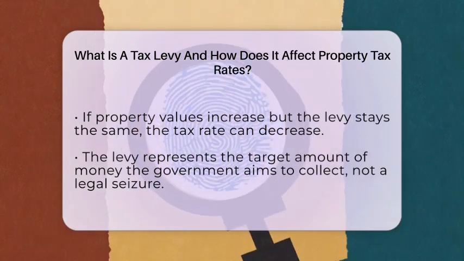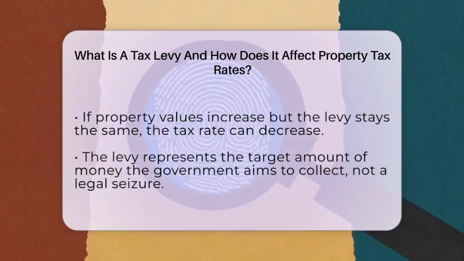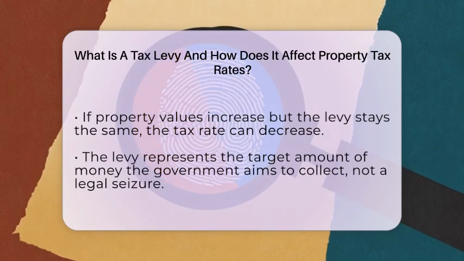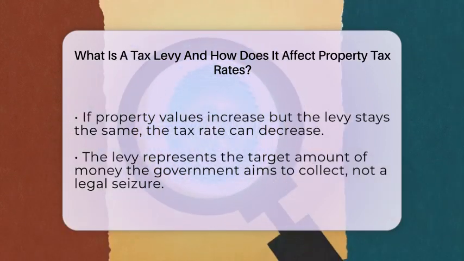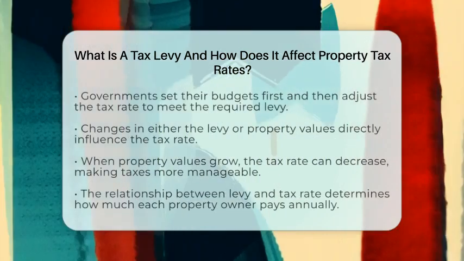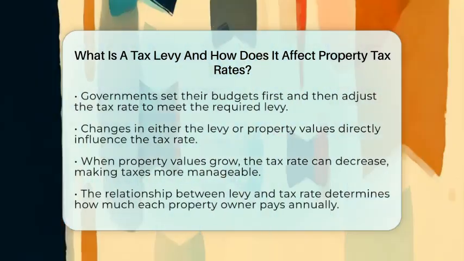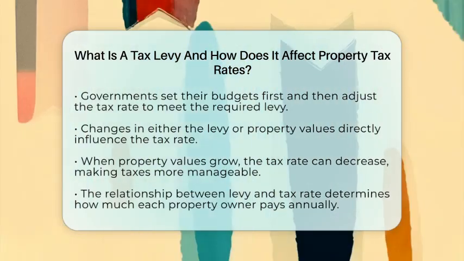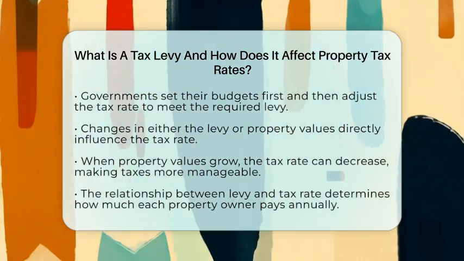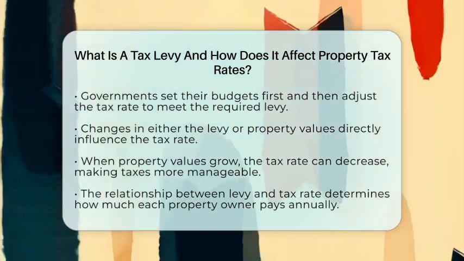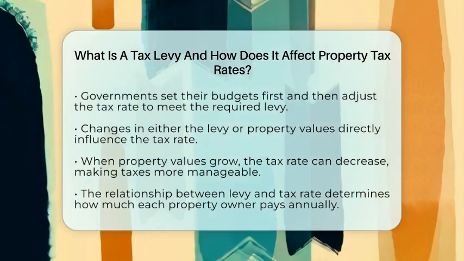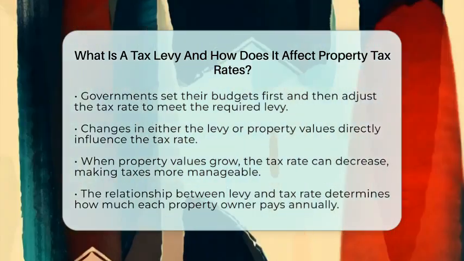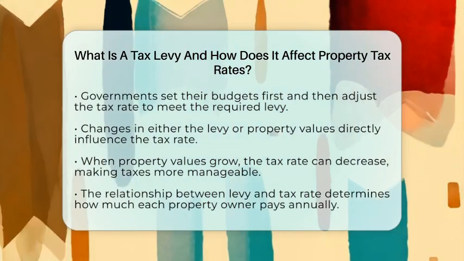Local governments usually set their budgets first, then decide how much money they need to raise through property taxes. They adjust the tax rate accordingly to meet that goal. It's important to remember that the tax levy is a planned amount, not a legal seizure of property. Unlike a tax levy in federal tax law, which involves taking property to pay unpaid taxes, in property taxes, it's simply the amount of money they aim to collect.